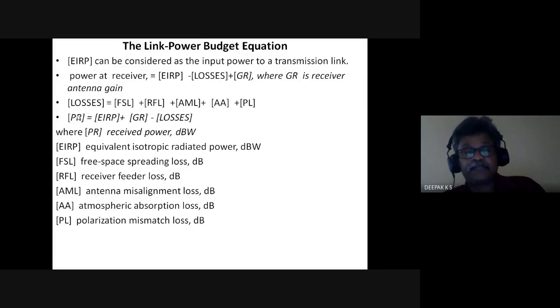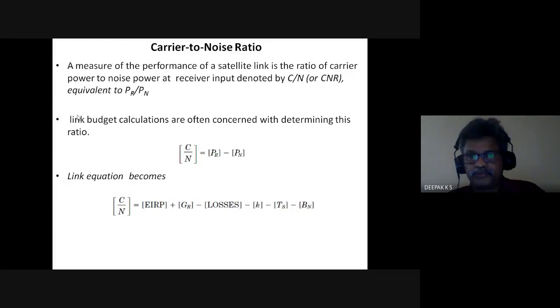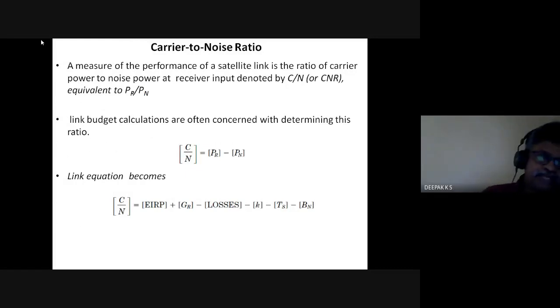Now it can be expressed in terms of some other notations also. So we need to look at some other notations. Carrier to noise ratio. This is a measure of performance of a satellite link. It is the ratio of carrier power to noise power at the receiver. This is denoted by C by N or CNR. This is equivalent to received power by received noise.